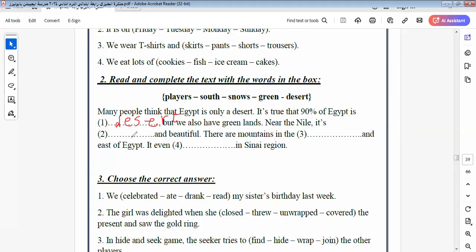Near the Nile, it's green and beautiful. Green and beautiful. There are mountains in the south and east. It even snows in Sinai region. It even snows. In south and east, there are mountains.